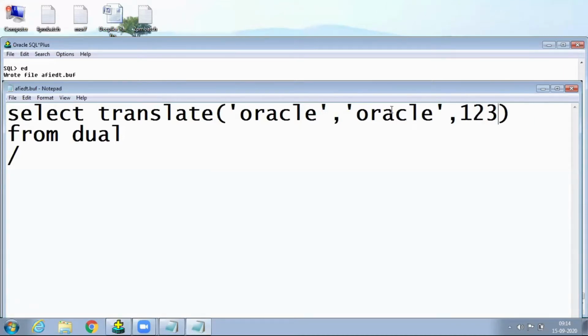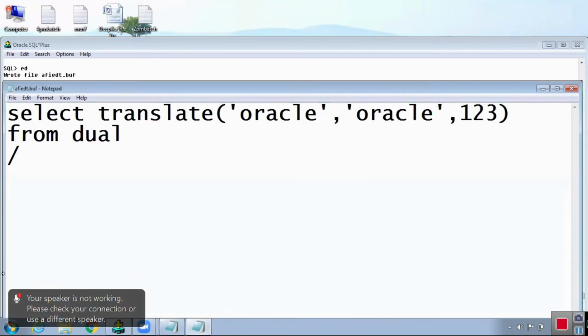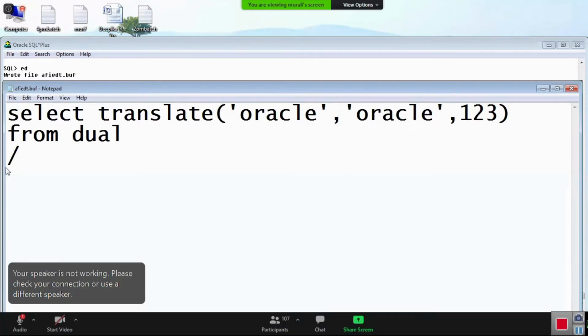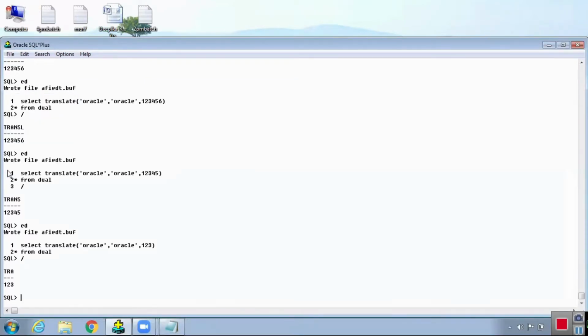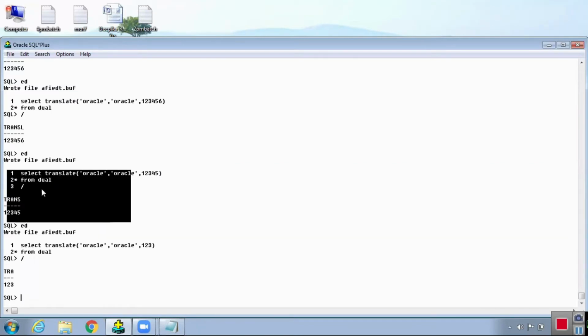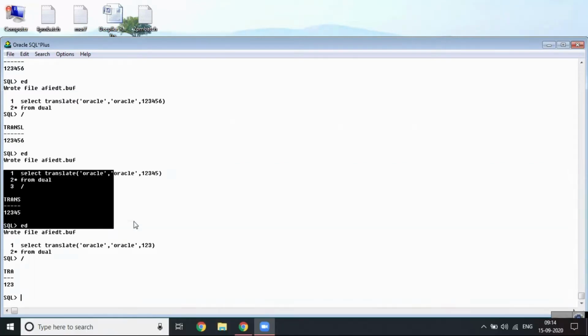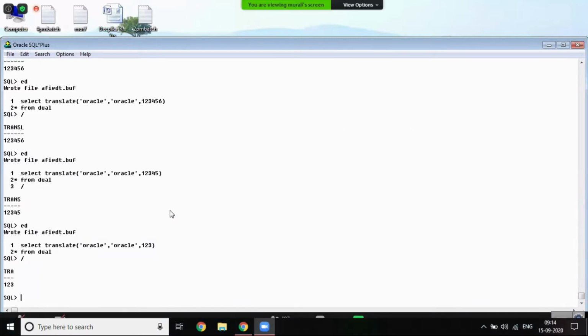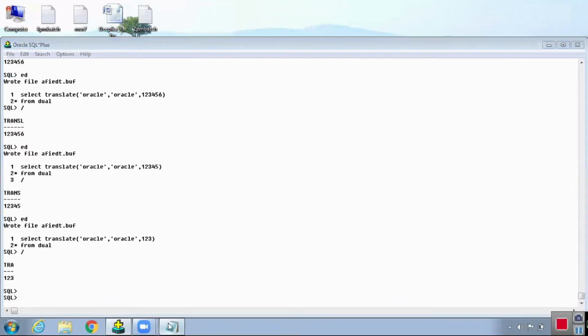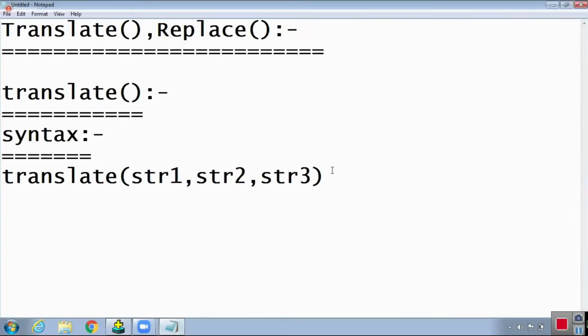Write a note: when we are using the translate function, and also replacing characters are not available.